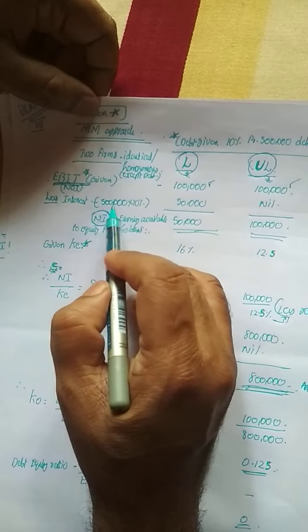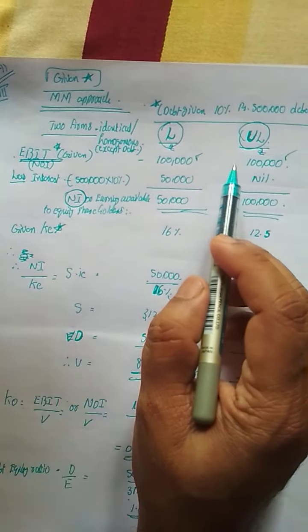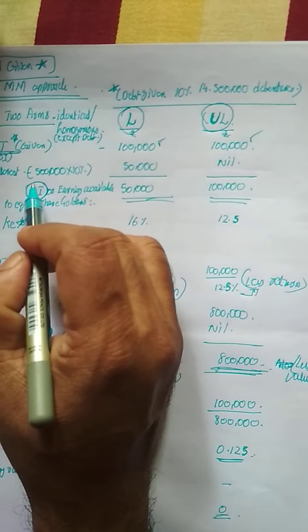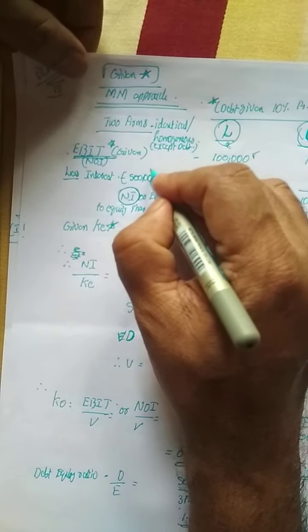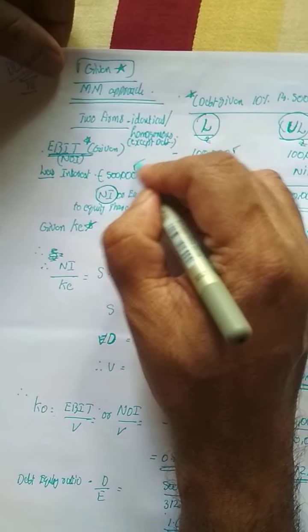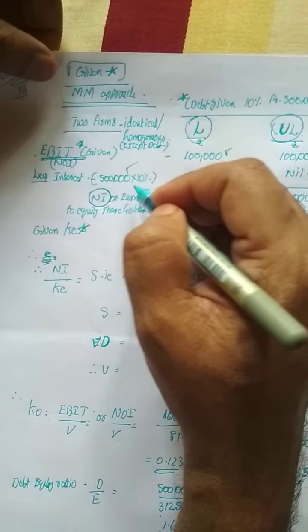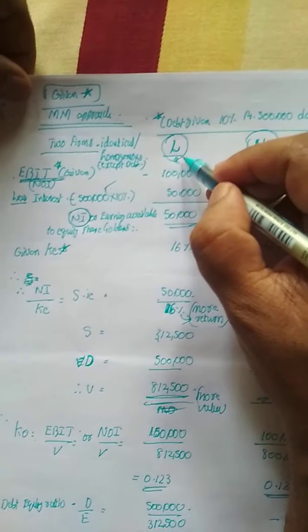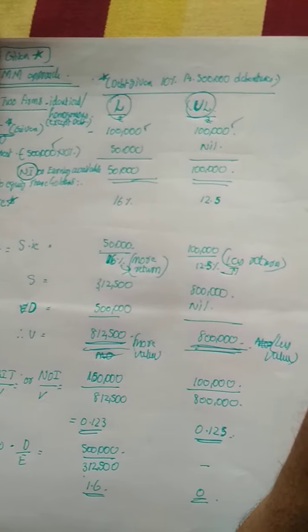So we are applying here the first step, what? The net income approach method under the MM hypothesis. So what we are doing, we are deducting the interest. This information will be given in the question. The company has 5 lakh debentures at the rate of 10% interest for the levered firm, whereas for the unlevered firm there is no debt capital at all.